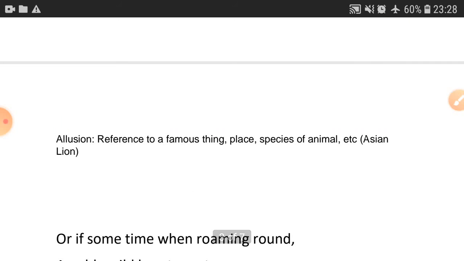Next is allusion. What is allusion? Allusion is reference to famous things, places, species of animals, etc. Like Asian lion is a famous species. We have heard about this Asian lion before also. This is not the first time that we are getting this. So allusion means when we know something previously, like Bengal tiger. We already know this thing. So this is an allusion because the thing which we know is brought to the poetry again.